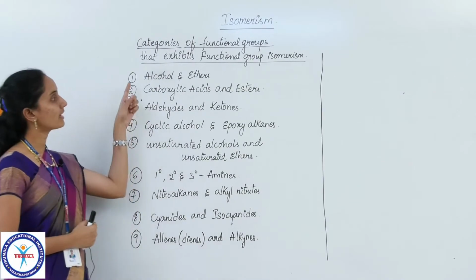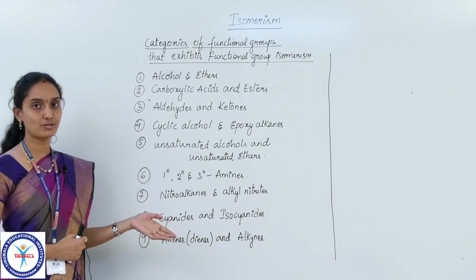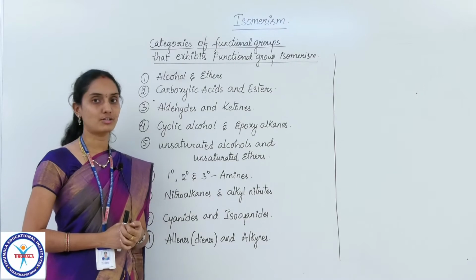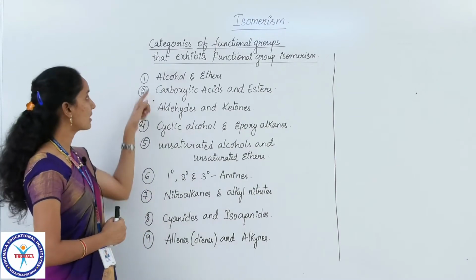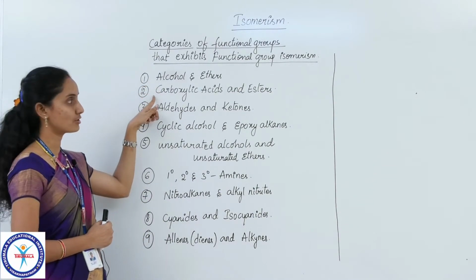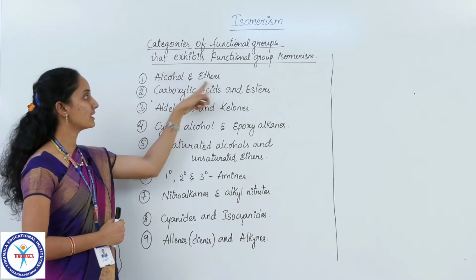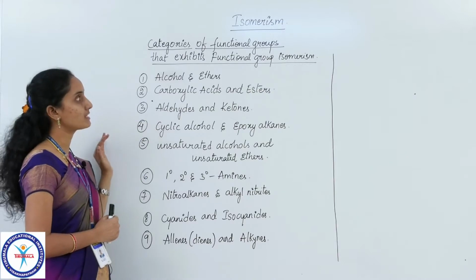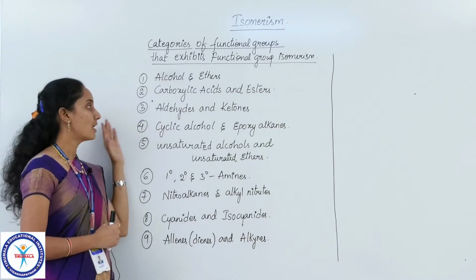Children, here are the categories of functional groups I have mentioned just now. I will list out the categories of functional groups which exhibit functional group isomerism. I have discussed examples of the first two categories, that is alcohols and ethers, and carboxylic acids and esters. The other functional groups which exhibit this functional group isomerism are as follows.